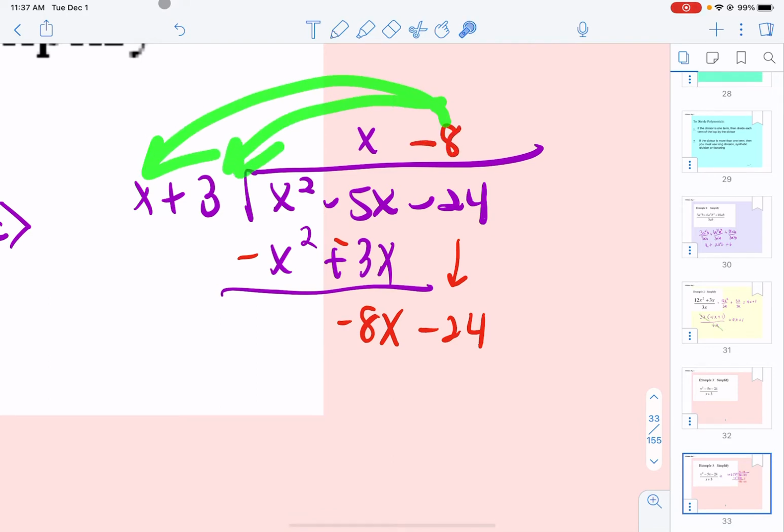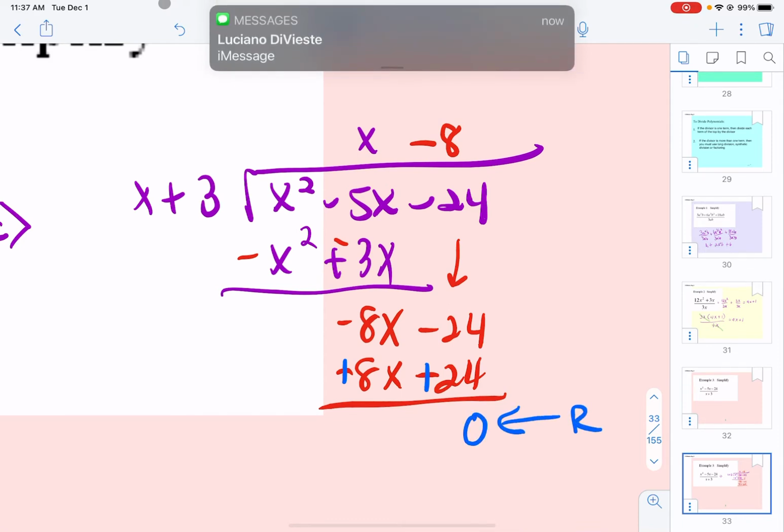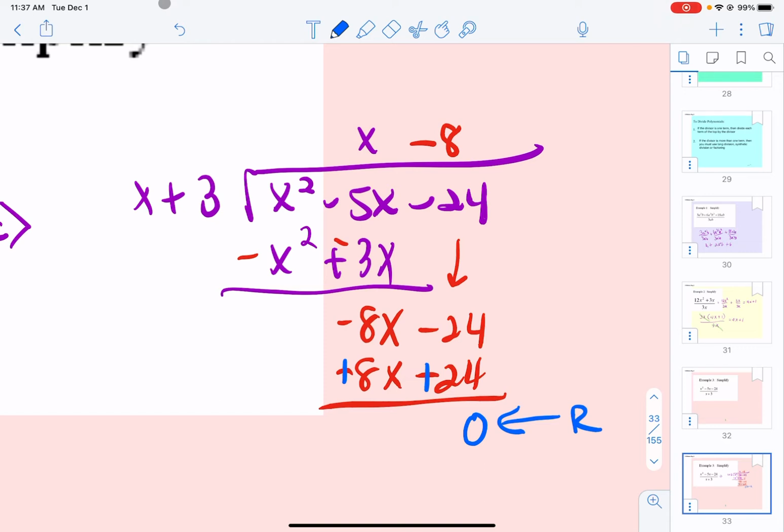We're going to distribute to both pieces. That's negative 8x minus 24. We are subtracting, so we change the signs of both, and then we add up, and whatever's down here is our remainder. And so our answer is x minus 8.